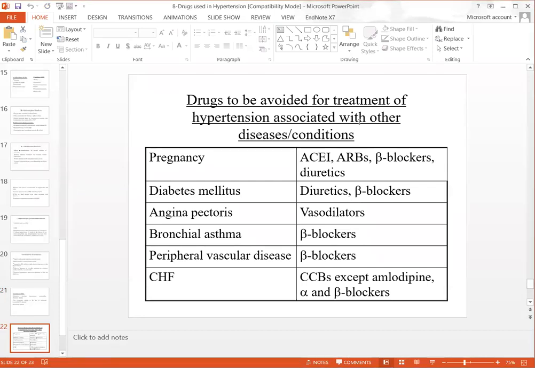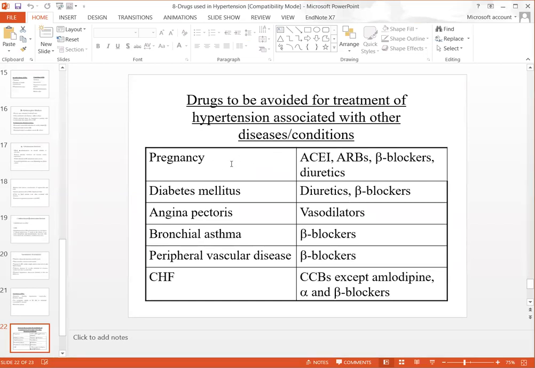And next, coming towards some drugs that should be avoided for treatment of hypertension associated with other disease or condition. If the patient is suffering from some other comorbidity, and there may be a condition of some other disease, what are these drugs that should be avoided in those patients.